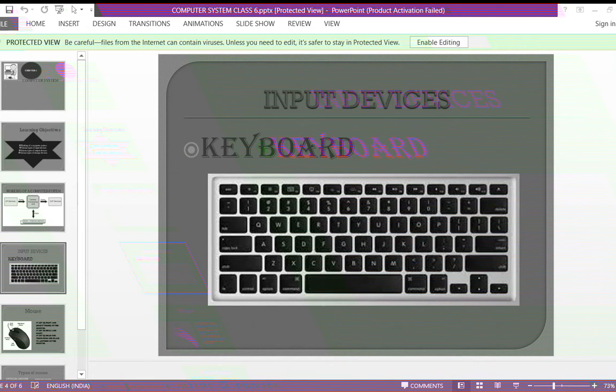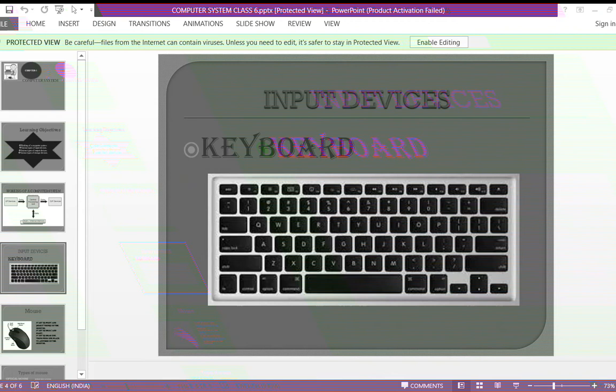So to jump from one line to another line, I am going to use the enter key. So I'll press the enter key now. My cursor comes at the next line, yes or no? Yes. So if I want to jump from one line to another line, I have to use the enter key. So you all understood what is the use of the enter key?